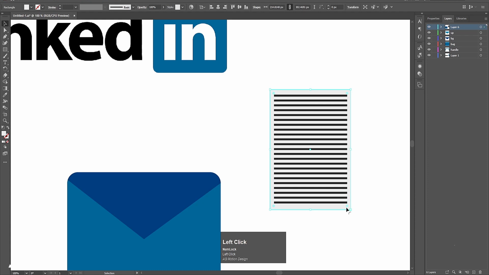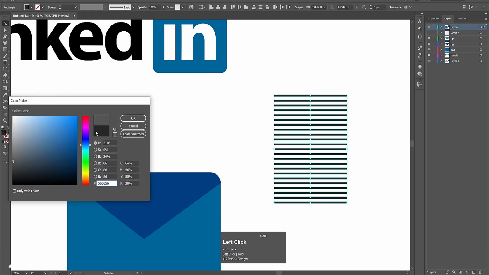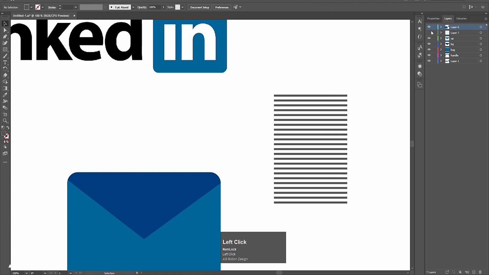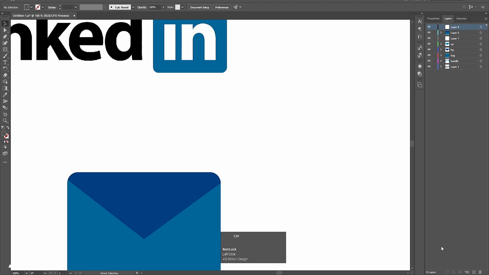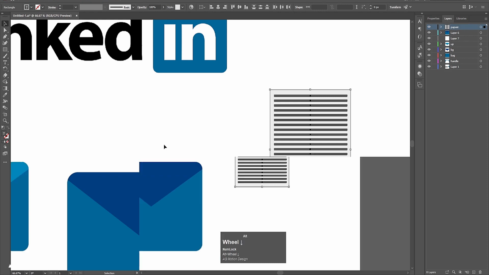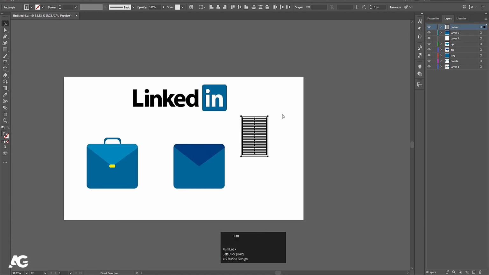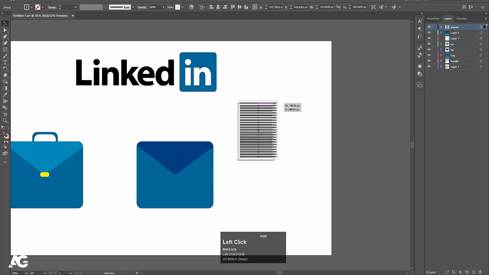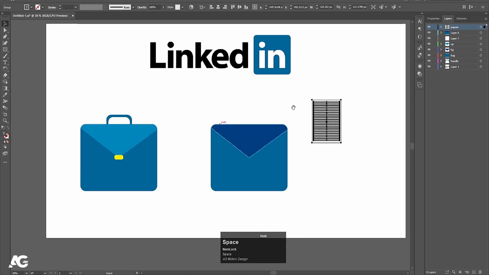Select this, hit Ctrl X over here, create a new layer, press Ctrl Shift V, and let's hide it. Now select all these things and let's decrease the black value like that. Now select all of them, hit Ctrl X. I'm going to create a new layer, press Ctrl Shift V, and let's call this thing paper. Now hit Ctrl G to make this a group, and by holding Shift let's decrease the size.